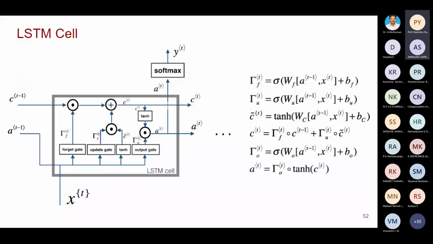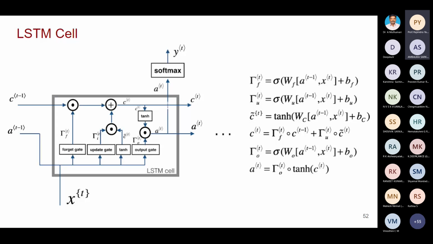The concept is almost similar, but in the LSTM cell, x of t is the input, which you are familiar with, and apart from that it has three gates: forget gate, update gate, and output gate. Then a of t minus 1, you should be familiar with by this time; already I explained. x of t is your present input, a of t minus 1 is coming from the previous hidden state.